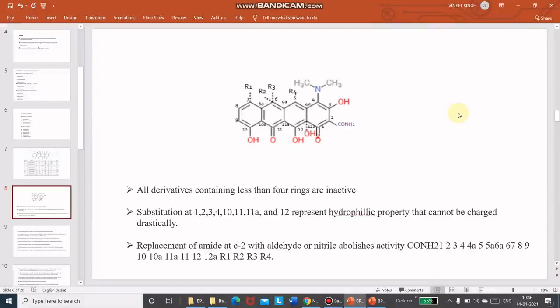So if we add an amide group, aldehyde, or nitrile in all these kinds of positions, as mentioned here, the activity of tetracycline is totally lost, so they should not be added.